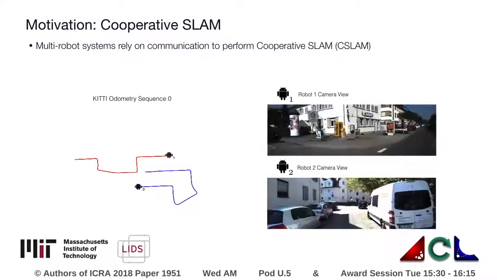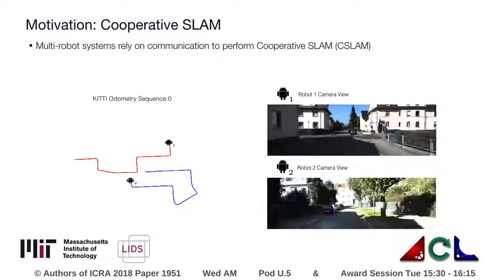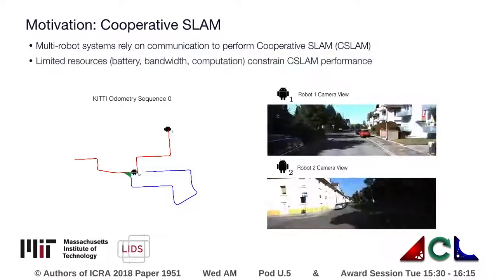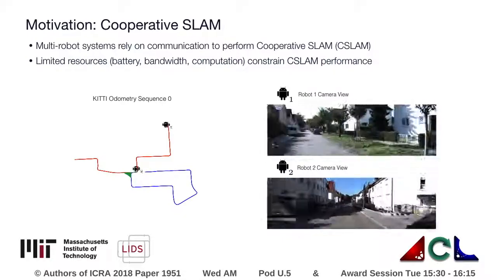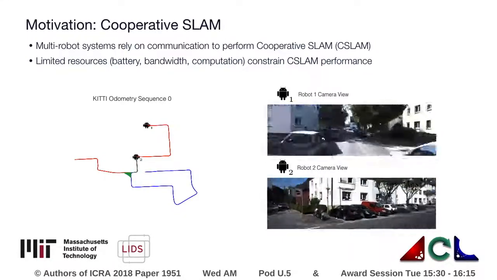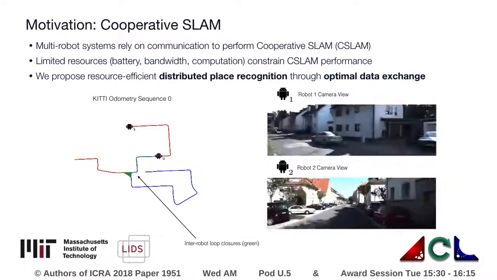urban mapping. Inter-robot communication is needed to maintain accurate localization and mapping across all robots in the fleet. For robot systems with limited battery, wireless bandwidth, or computation, carrying out CSLAM can be a challenge. To solve this problem, we investigate resource-efficient distributed place recognition through optimal data exchange.